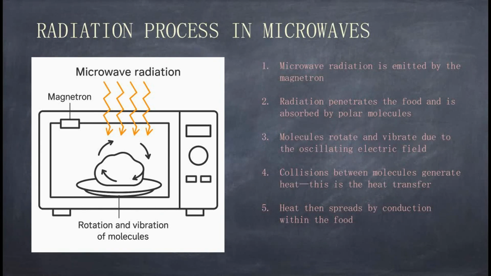Microwave radiation is emitted by the magnetron. Radiation penetrates the food and is absorbed by polar molecules. Molecules rotate and vibrate due to the oscillating electric field. Collisions between molecules generate heat. This is the heat transfer. Heat then spreads by conduction within the food.